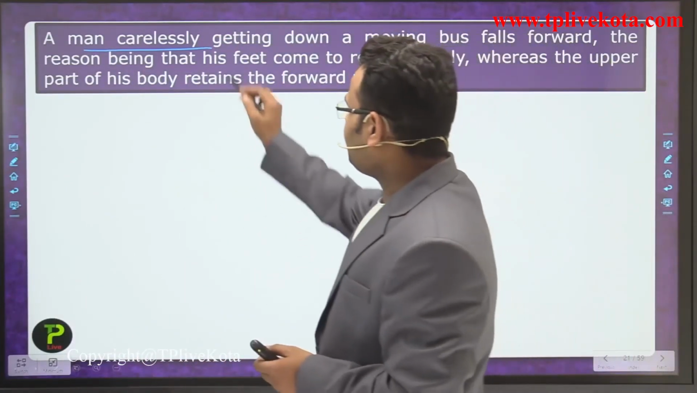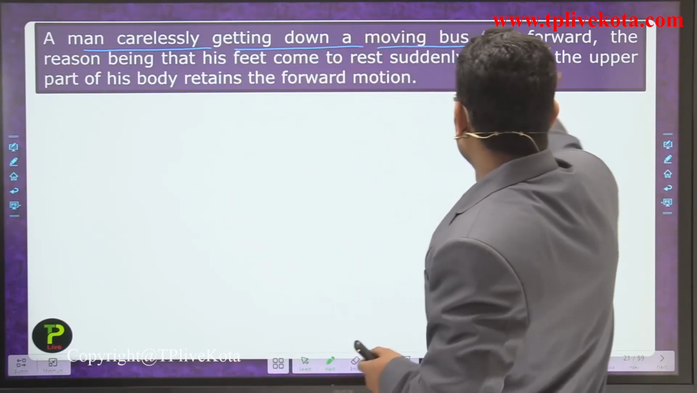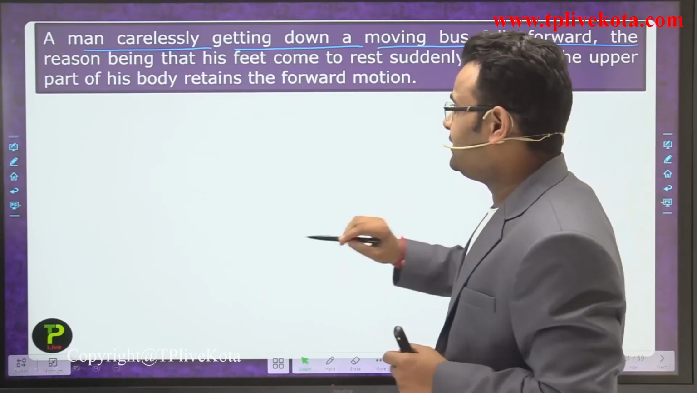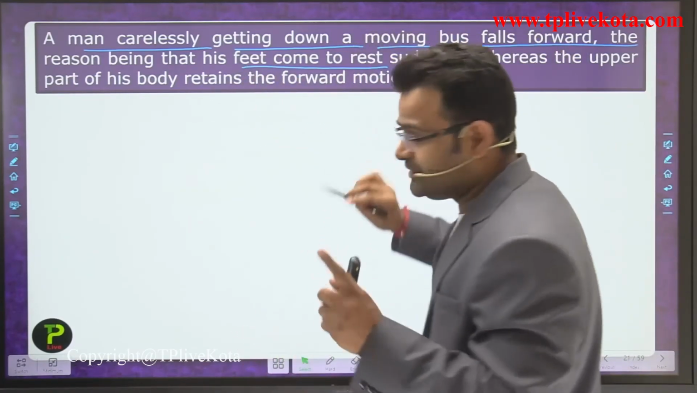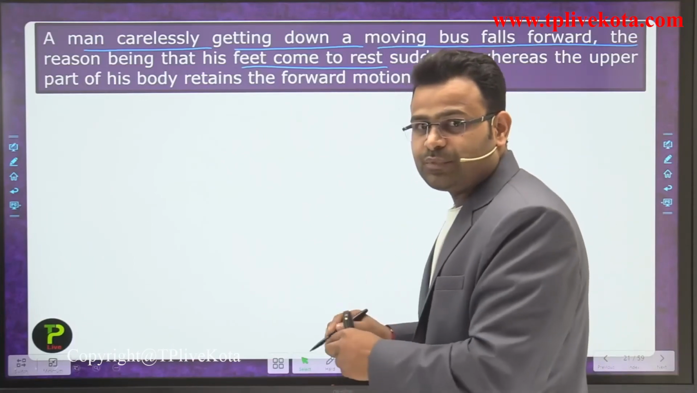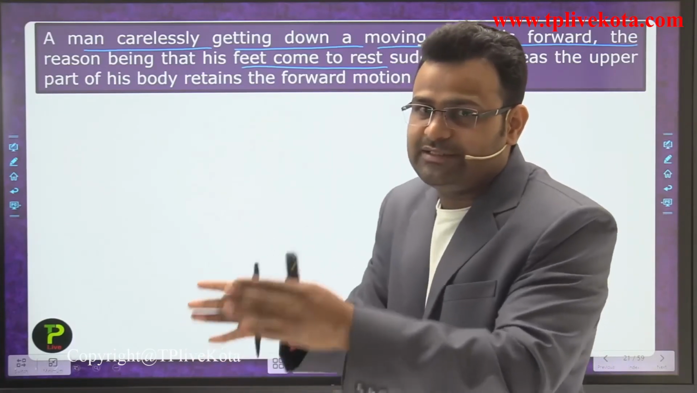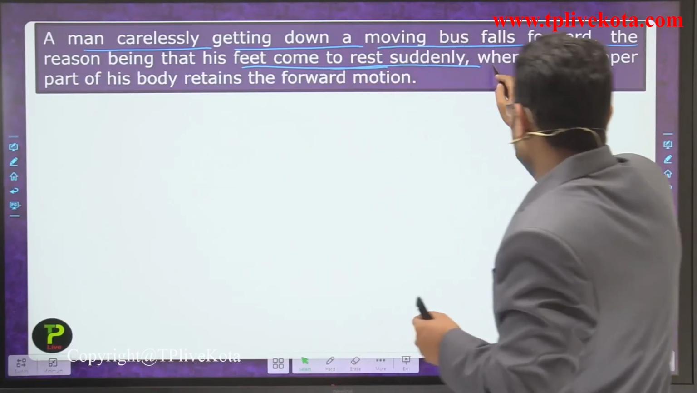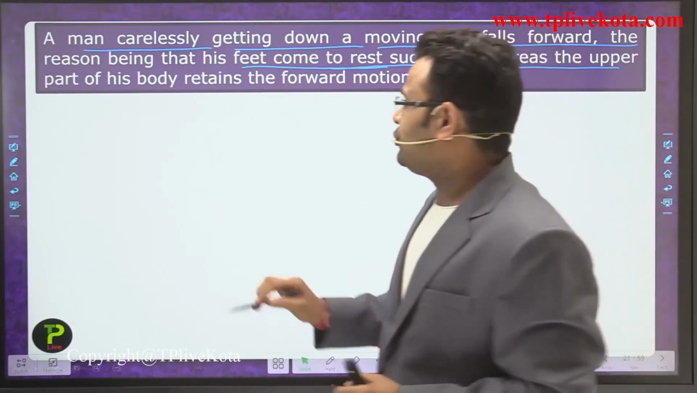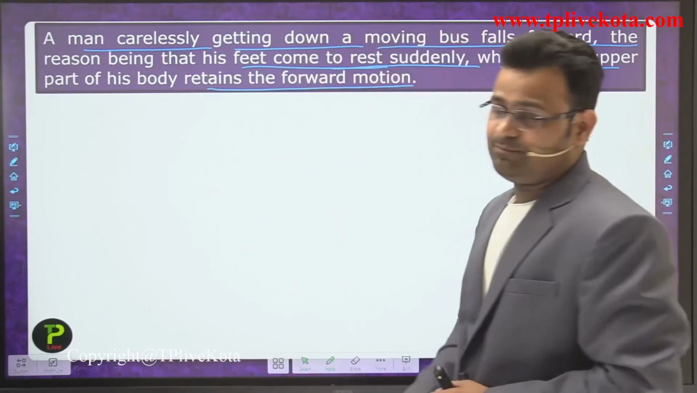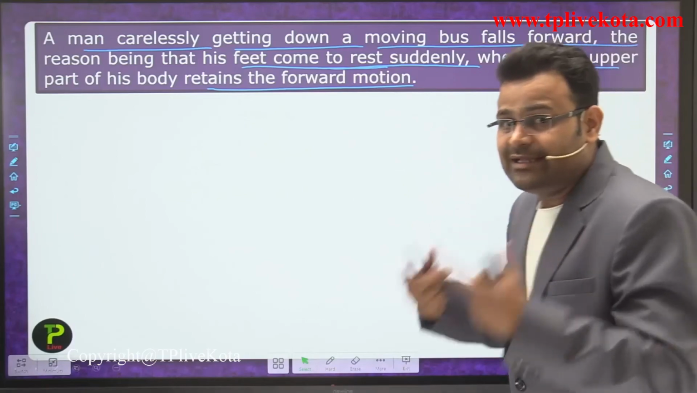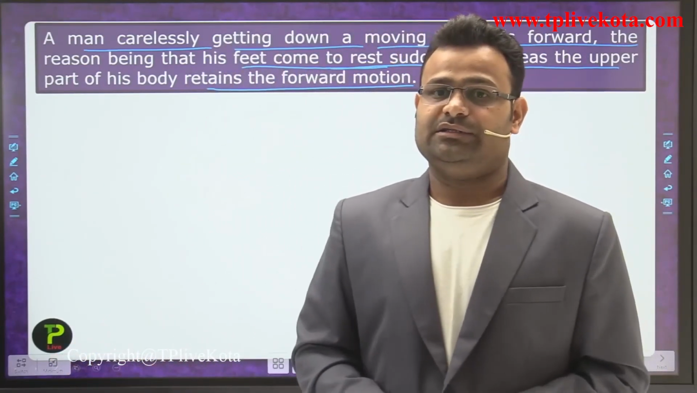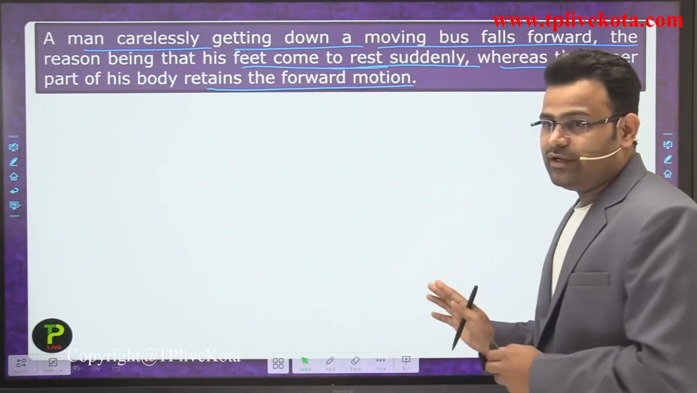Okay. So a man carelessly getting down from a moving bus falls forward. We fall in a forward direction, the reason being that his feet come to rest suddenly when we jump from inside the bus to the outside, that is the ground surface. In that case, his feet come to rest suddenly, whereas the upper part of the body retains the forward motion. So it keeps moving and falls in a forward direction. So that is inertia of direction.